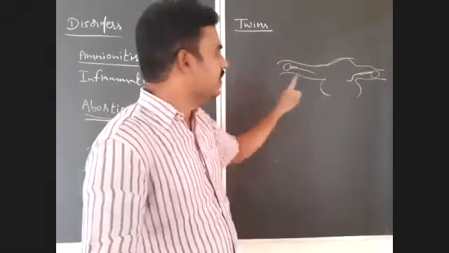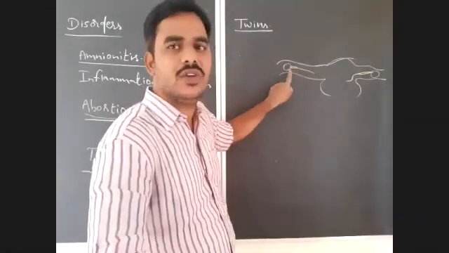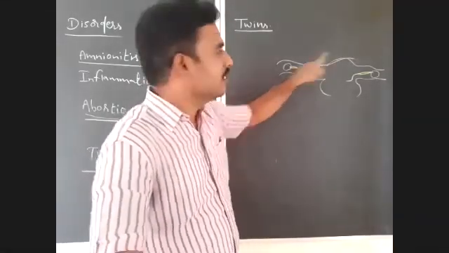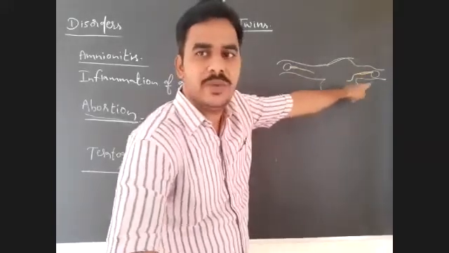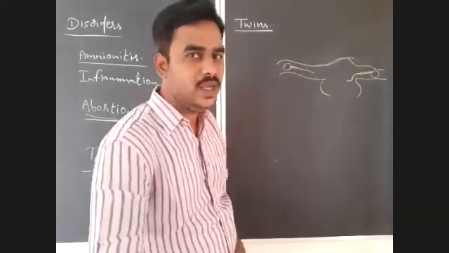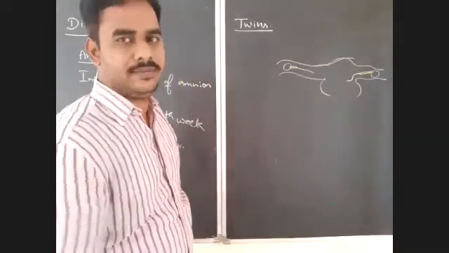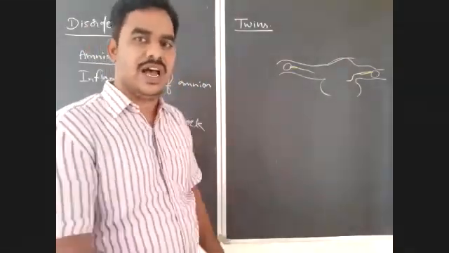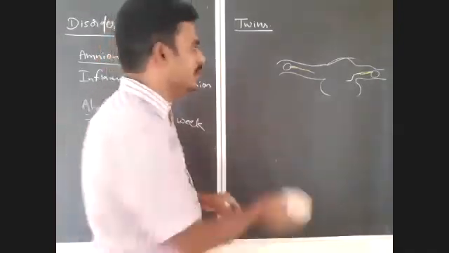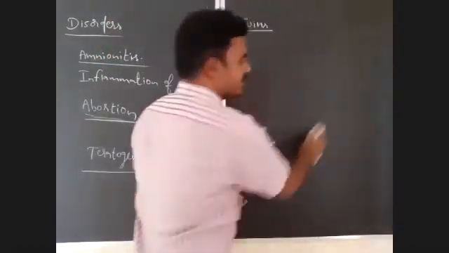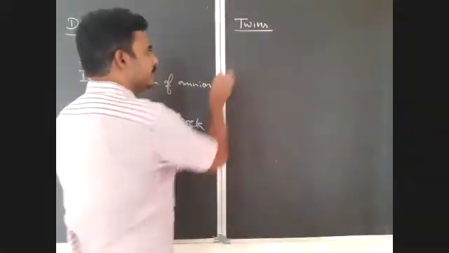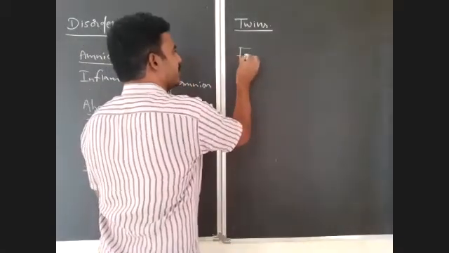If this sperm carries an X chromosome, this zygote will develop as a female. If this sperm carries a Y chromosome, this zygote may develop as a male. So this type of twins which develop from different zygotes are known as fraternal twins.